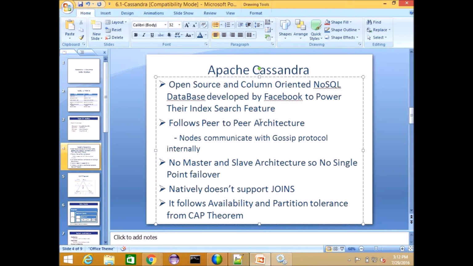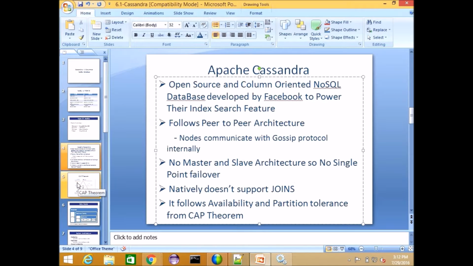In the peer-to-peer architecture, the nodes communicate with the gossip protocol. I mean, by using this gossip protocol only, the nodes internally communicate. And this is the ring topology of the peer-to-peer architecture. So obviously there is no master and slave architecture, so no single point of failure there. And I said this also natively doesn't support joins. And it follows availability and partition tolerance from the CAP theorem.